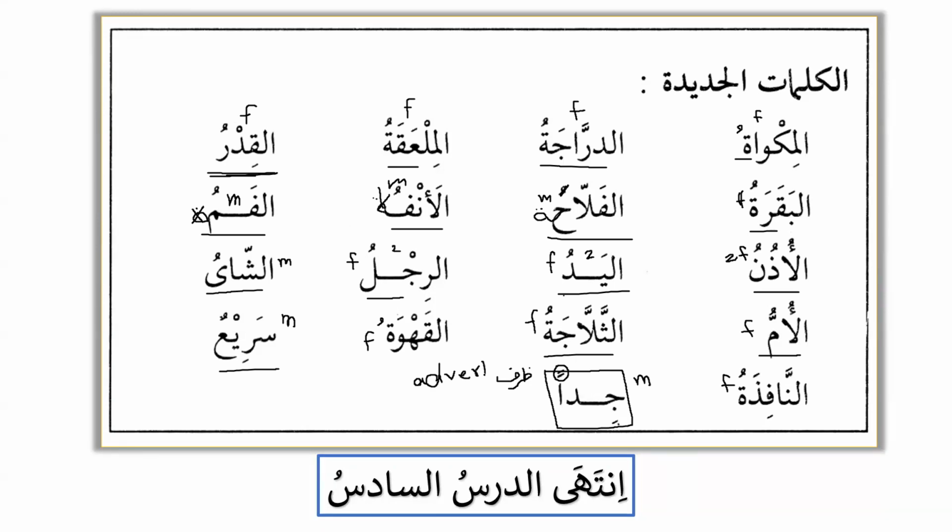That's what we have learned over here. Jiddan is an adverb, a zarf, and it is mansoob. We have also learned another one, which is basically maf'ul bihi, aydan. Aydan is always mansoob. So these two are always mansoob. And inshallah, we will include them in the category, and we need to write when we enhance our learning that it is a zarf and it is always mansoob.